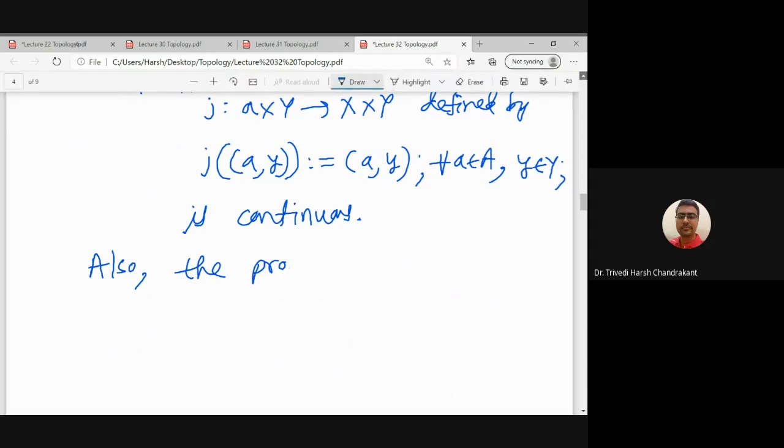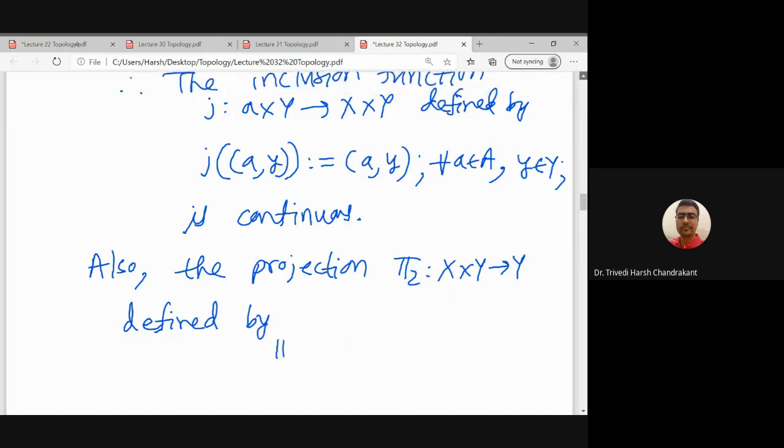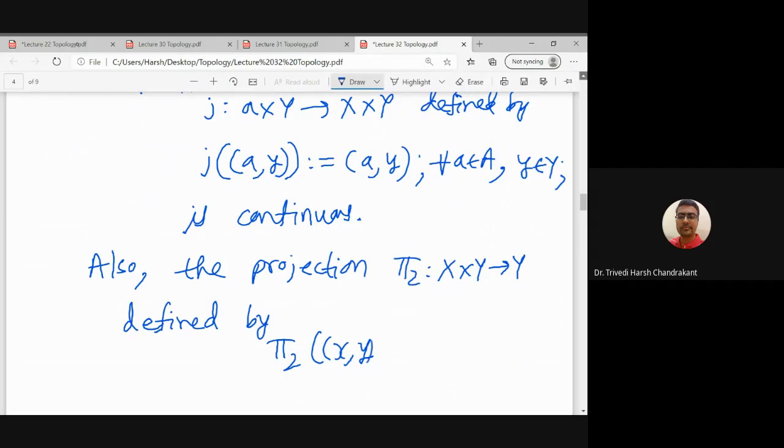Here we are considering the projection on the second coordinate. So it is the projection pi 2, defined by pi 2 applied on (x, y) is defined as y.